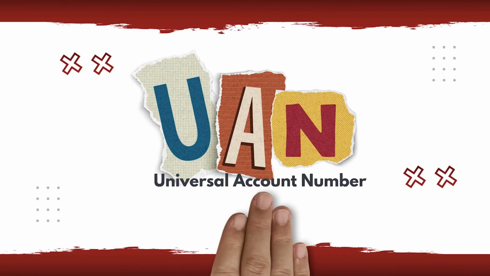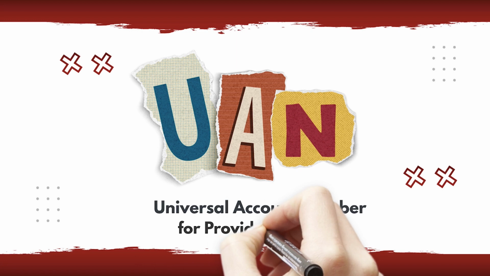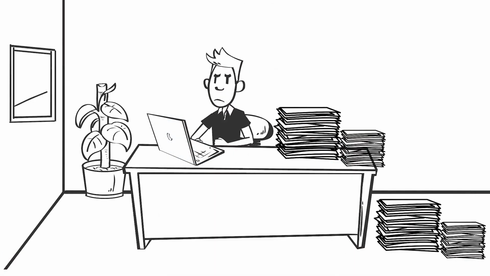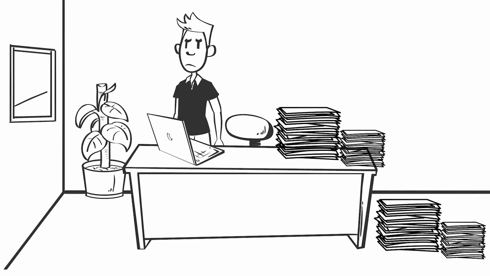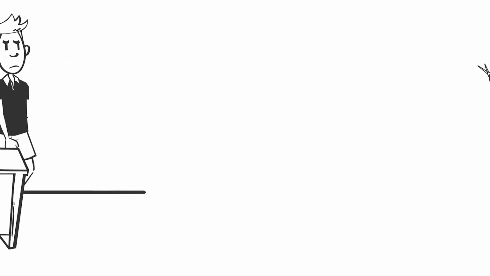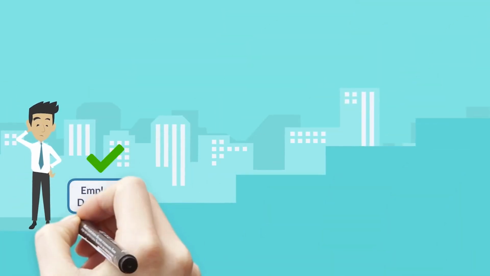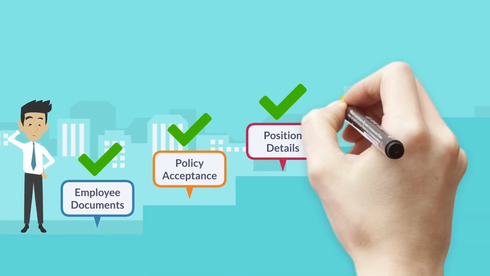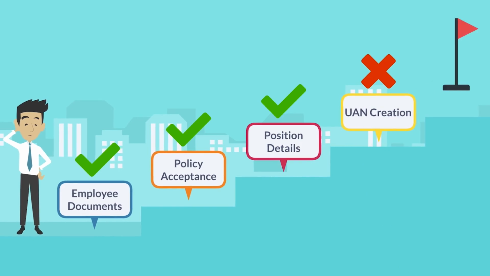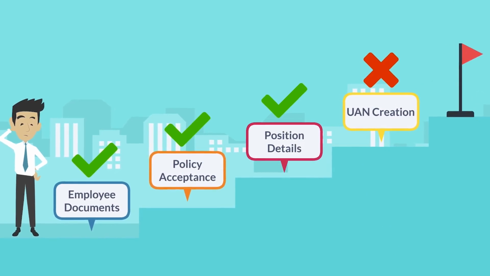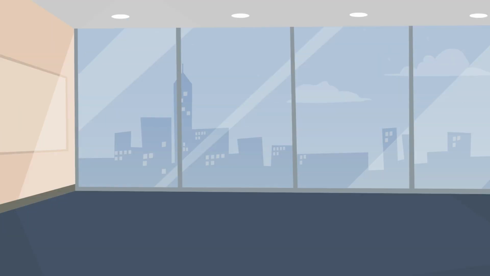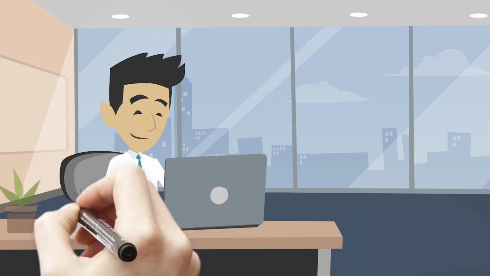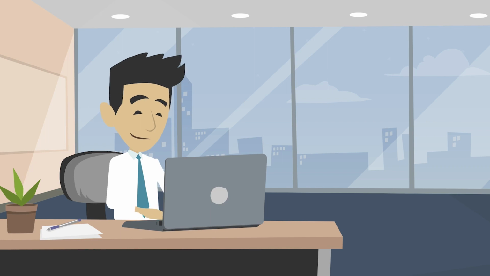Generating a universal account number or UAN for Provident Fund can be a nerve-wracking process for the accounts and finance team. It's not just a task, it's a mandatory step for onboarding and ensuring timely salary disbursement. The delay in applying for UAN numbers often results in employees' PF amounts being held in suspense until the UAN is generated.